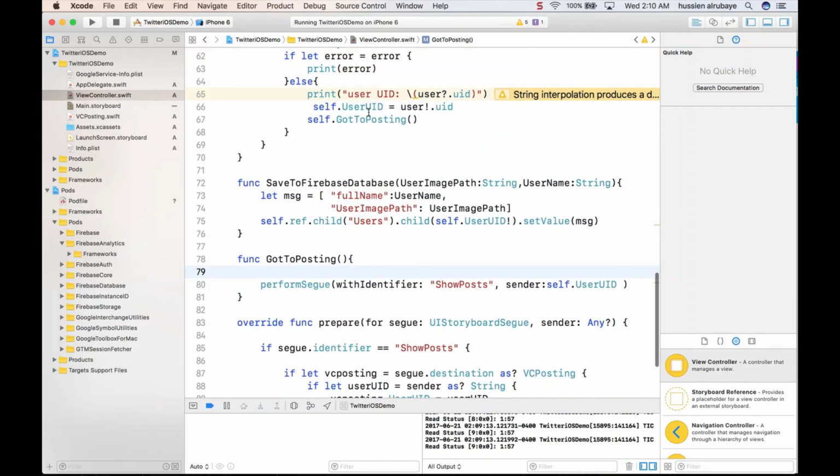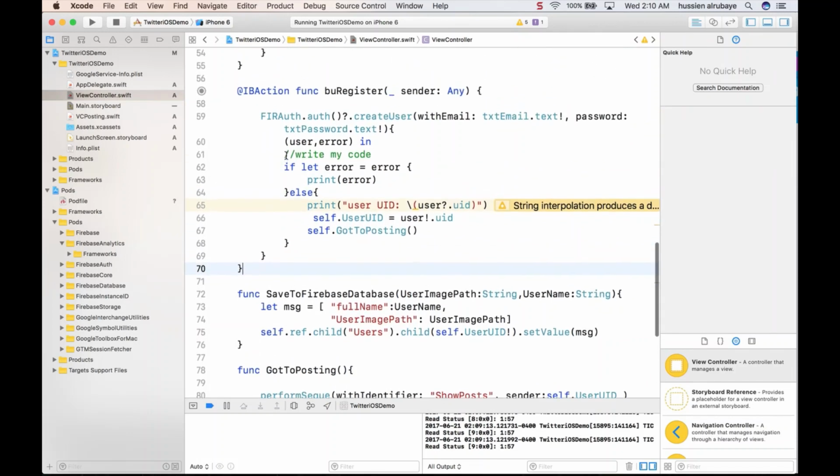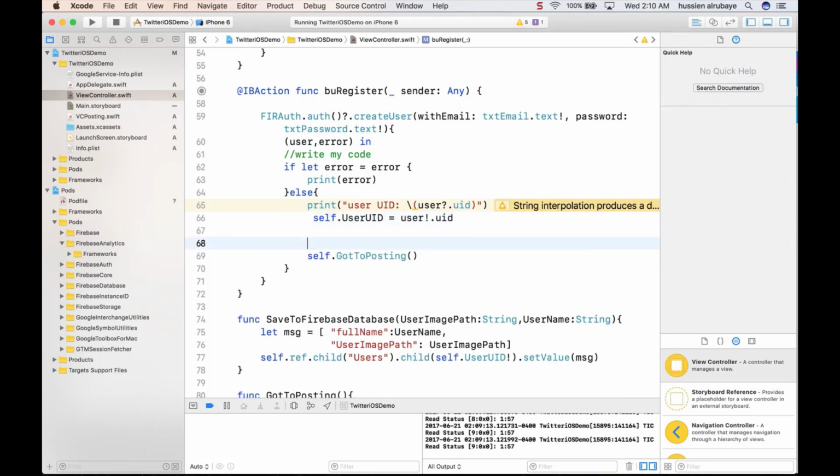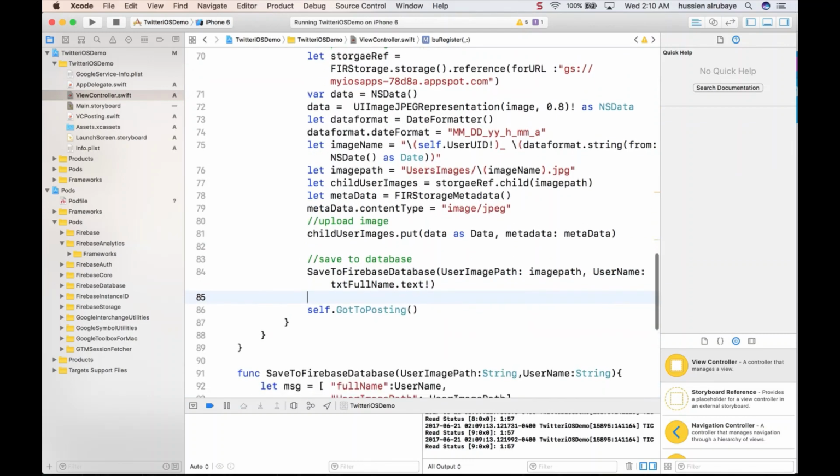I update the image only when the person registers. So I say, hey, after you register, please upload your image, and I will get rid of the public part because the public part is not a secure thing.